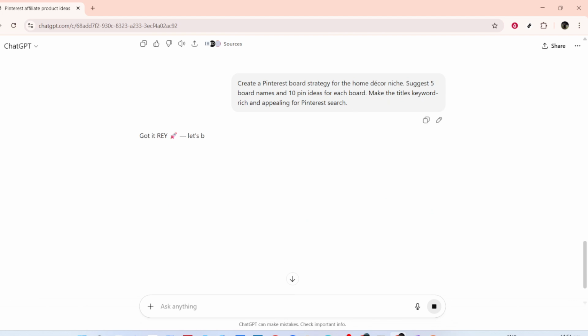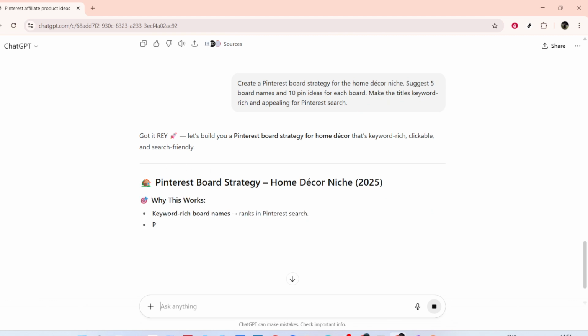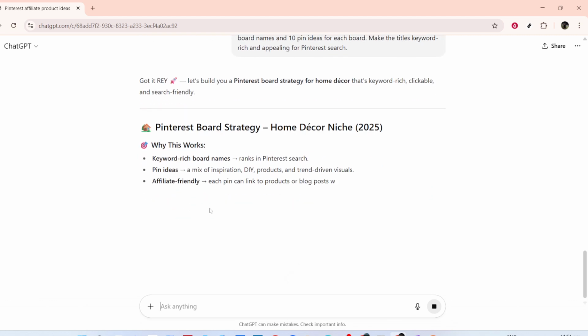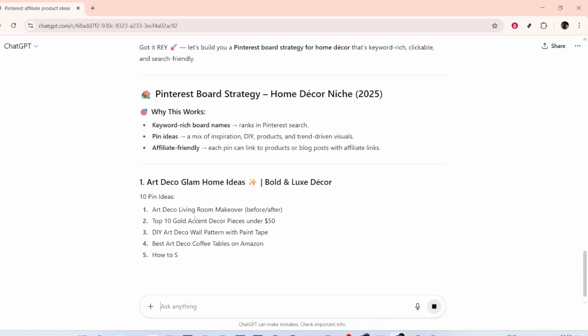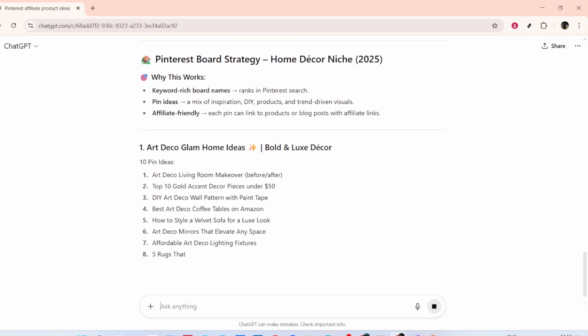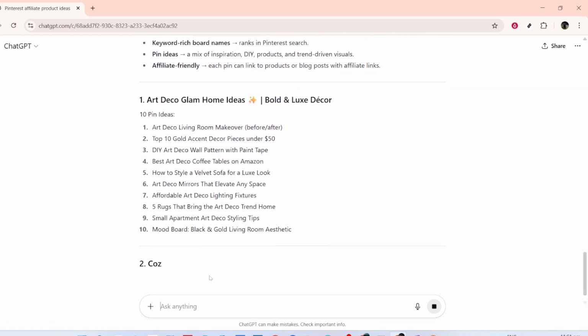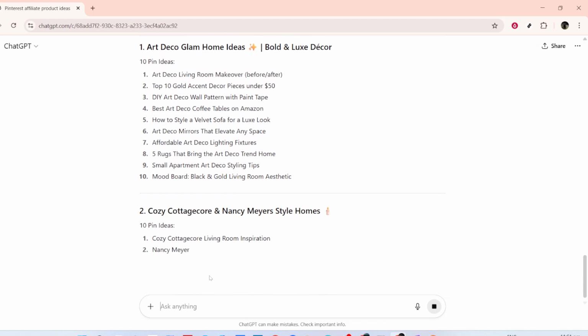Imagine crafting a board strategy for a niche like home decor. You can ask ChatGPT to suggest 5 board names along with 10 pin ideas for each board. Focus on making these titles keyword-rich to maximize visibility in Pinterest searches. Eye-catching and appealing titles are essential to draw in users who are perusing the platform for inspiration and products.